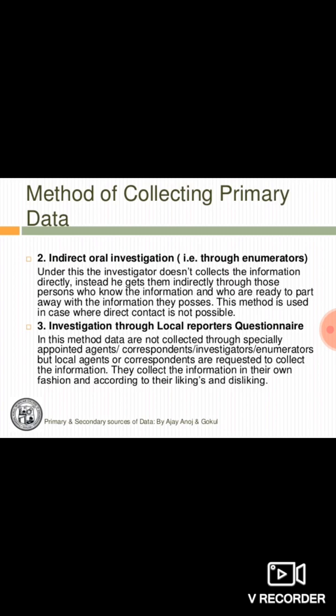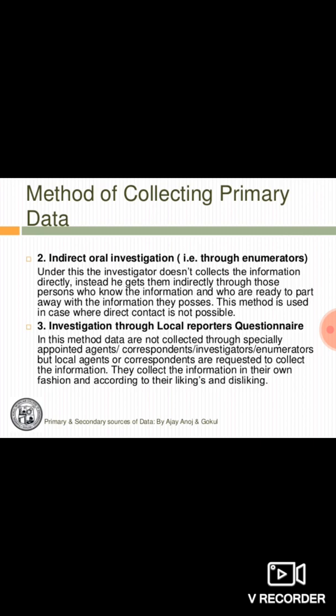Now indirect oral investigation. Now here what is done, the investigator is not collecting the information directly, he is using some other people through whom he can collect the information. This method is known as indirect oral investigation by using enumerators. Investigation through local reporters or questionnaires.